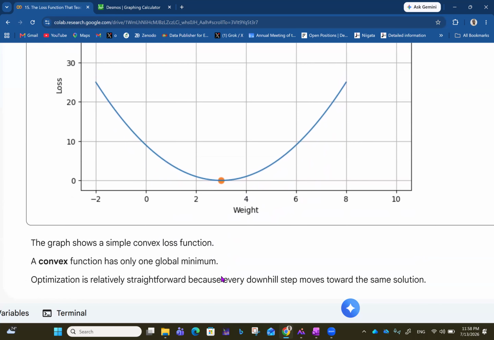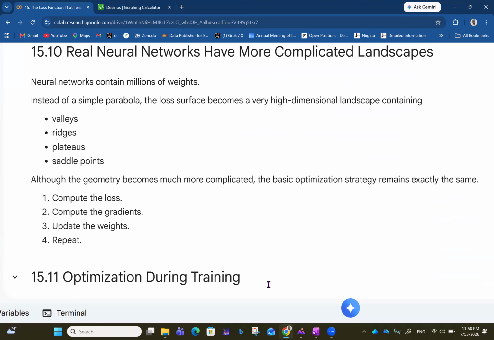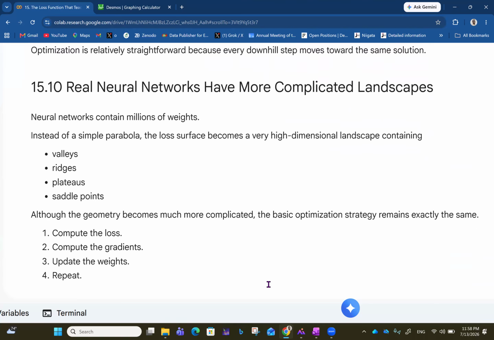So the graph shows a simple convex loss function, and a convex function has only one global minimum. So optimization is relatively straightforward because every downhill step moves towards the same solution. It's easier to optimize when we have a convex function, for instance. And that is why there's a whole field called convex optimization.